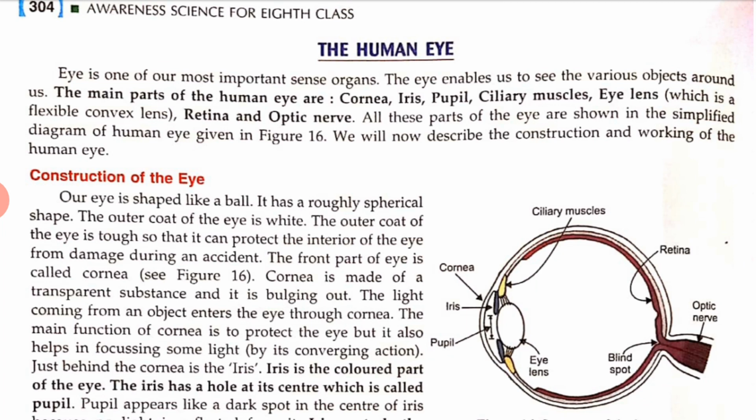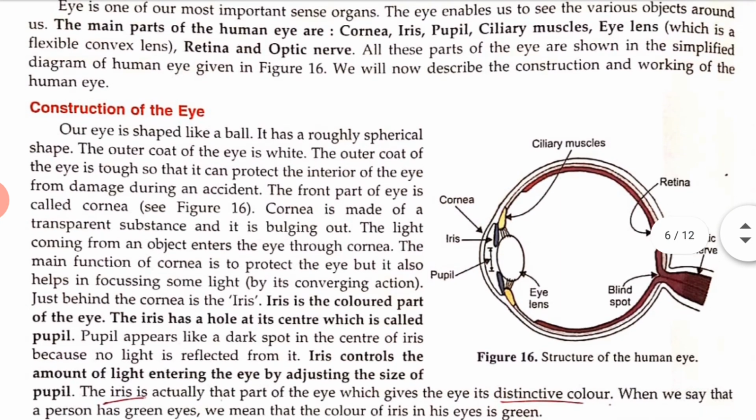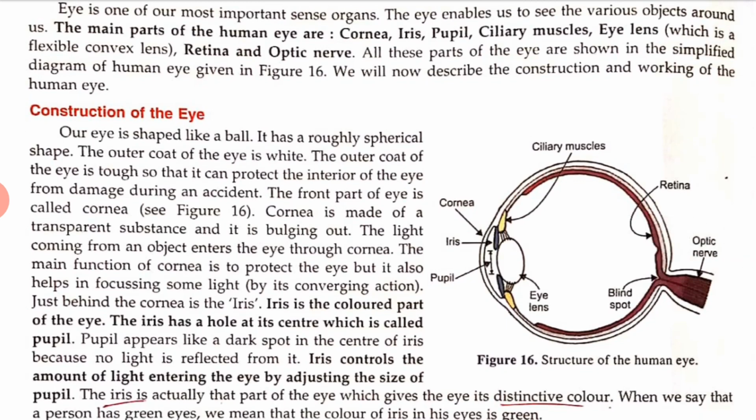Now the main parts of the human eye are the cornea, iris, pupil, ciliary muscles, eye lens, which is a flexible convex lens we can say, and the retina and optic nerve. All these parts of the eye are shown in a simplified diagram of the human eye. Here one diagram is given, you can see which part is known as what.